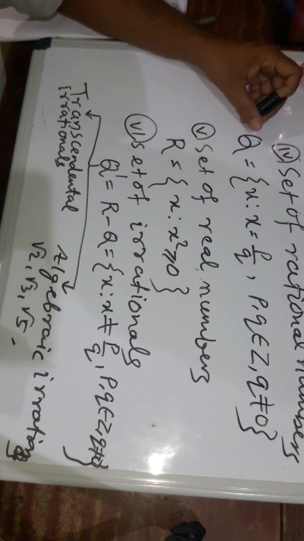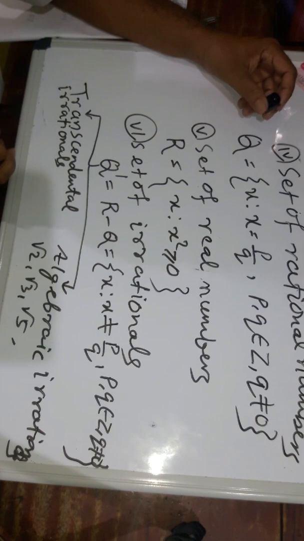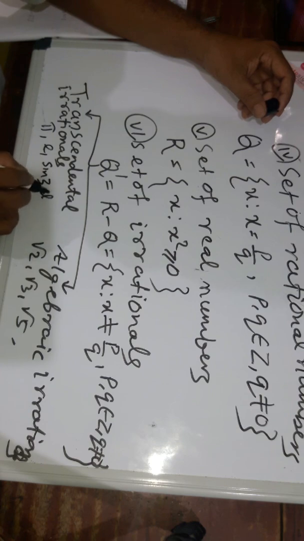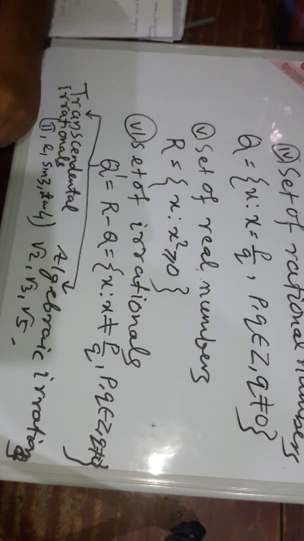Solving x square equal to 2 gives root 2, so that is algebraic irrational. Those which cannot be obtained by solving an algebraic equation are transcendental irrationals, such as pi, e, sin 3, tan 4.